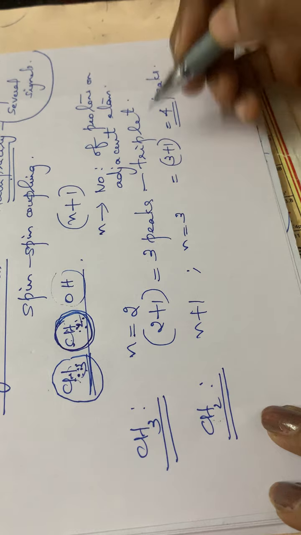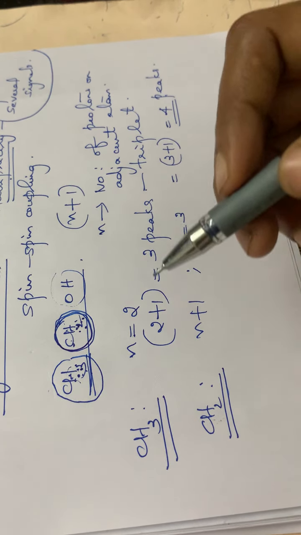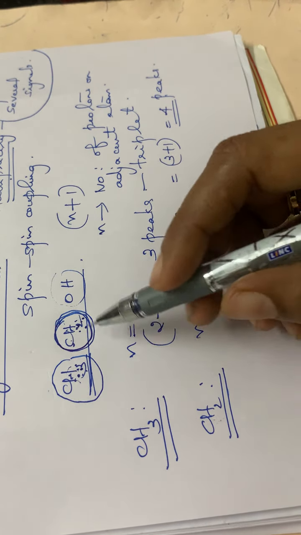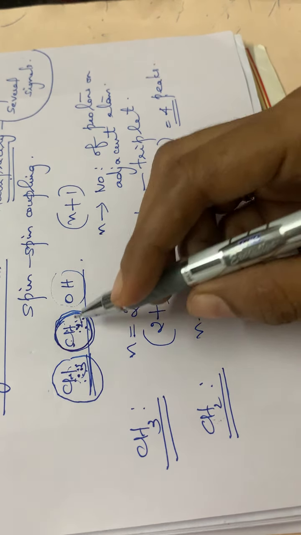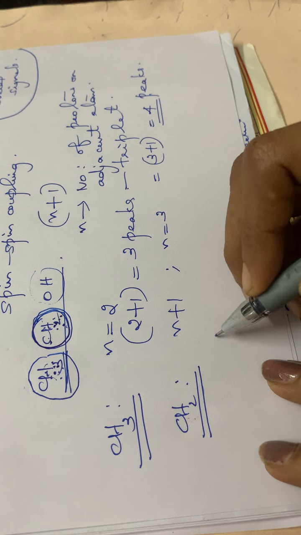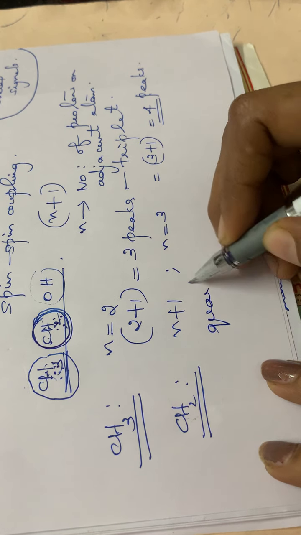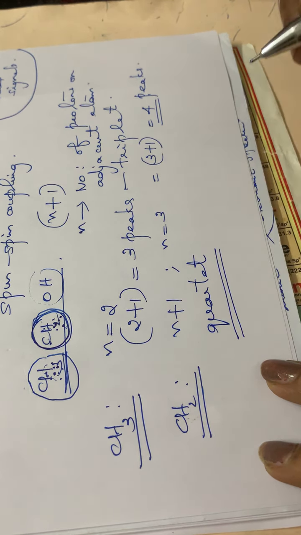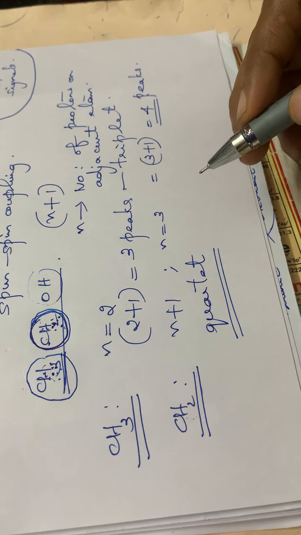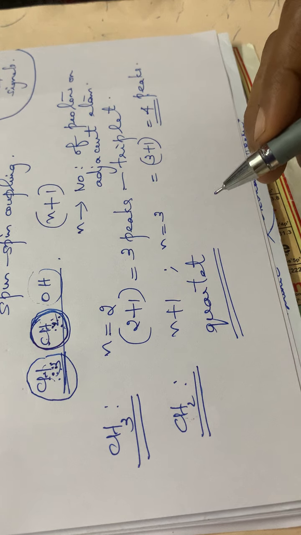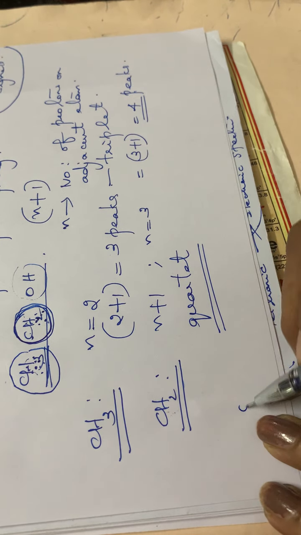You have to consider this particular CH3 group. So this CH2 is nearby this CH3 group. So n plus 1, that means the CH2 group will have 4 peaks. 4 peaks means we can write it as a quartet. The signal will be a quartet. That means 4 peaks will be there.